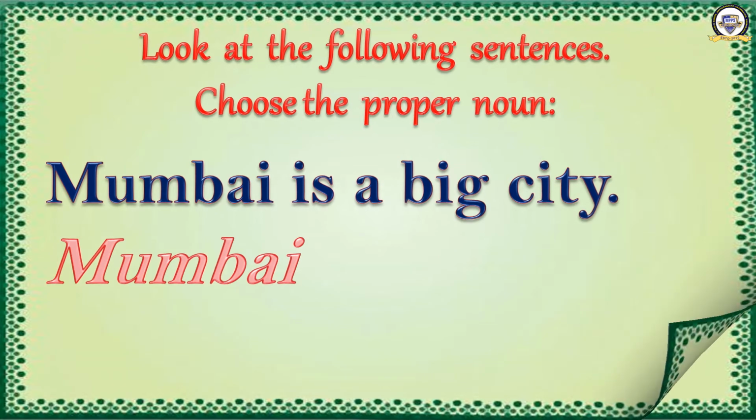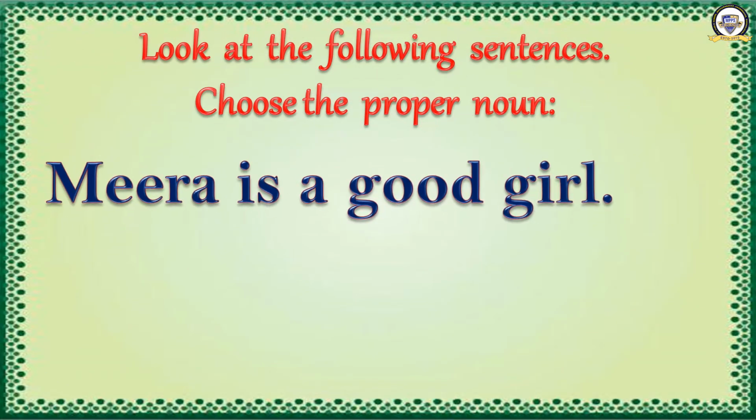Third sentence, which is that Meera is a good girl. What are the nouns? Meera and girl. They are naming words. And which is the proper noun? Meera. Very good. Meera is the proper noun. First letter is in capital. But girl is a common noun. First letter is in small. Right?